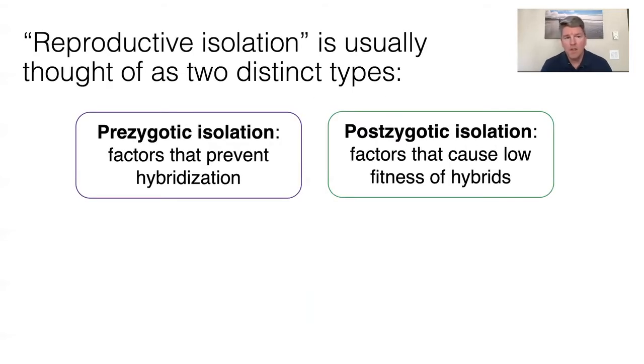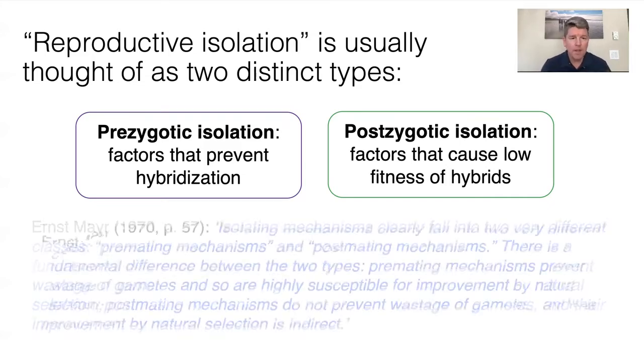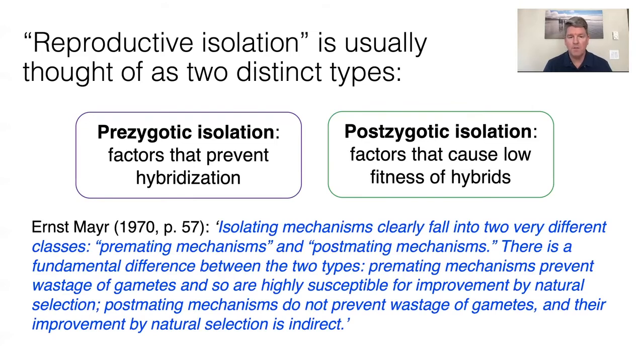So reproductive isolation is usually thought of as two distinct types. Prezygotic isolation, those are factors that prevent hybridization between two species or populations, and postzygotic isolation, those are factors that cause low fitness of hybrids. And Ernst Mayr emphasized the difference between these when he wrote, "Isolating mechanisms clearly fall into two very different classes, pre-mating and post-mating mechanisms. There is a fundamental difference between the two types.